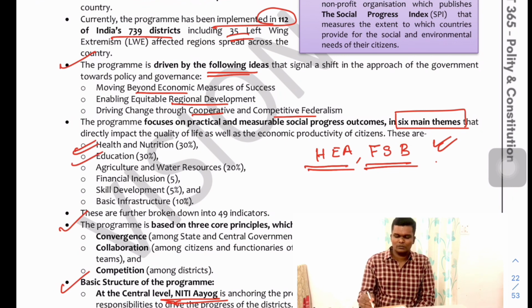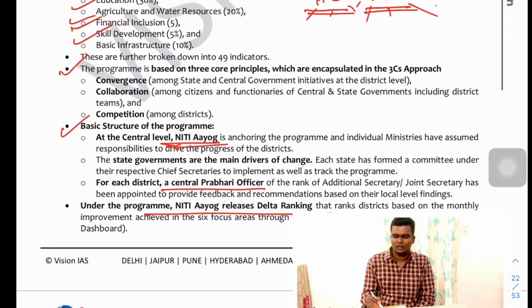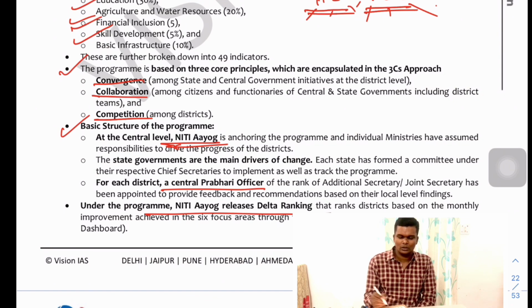Okay? And the themes are 6 themes I have given as HEA, FSB. HEA is health and nutrition, education, agriculture and water resource, financial inclusion, and skill development and basic infrastructure. Health, education, agriculture, finance, skill, and basic infrastructure. Fine. 3 core principles of convergence, C3: convergence, collaboration, and competition.